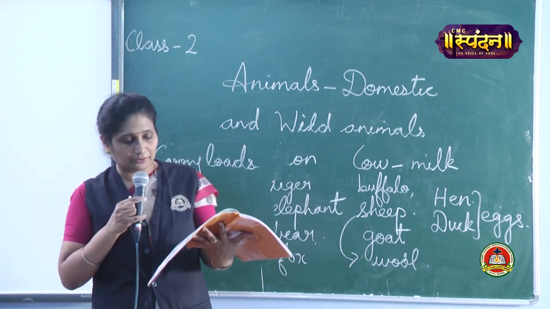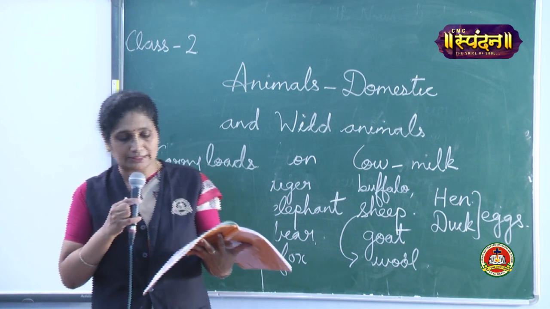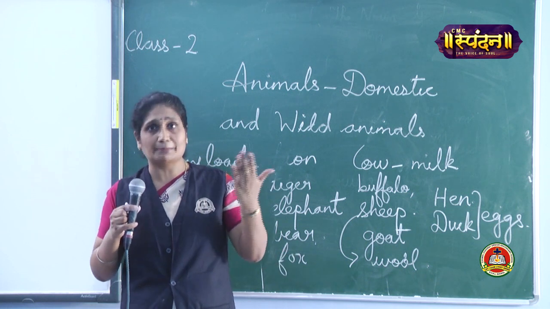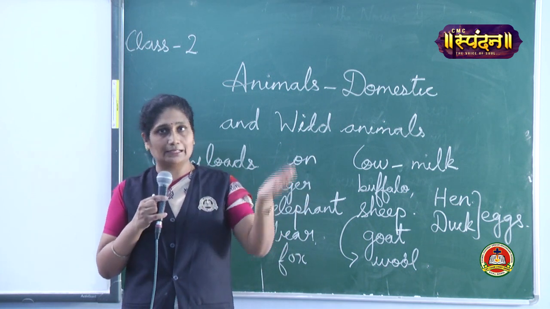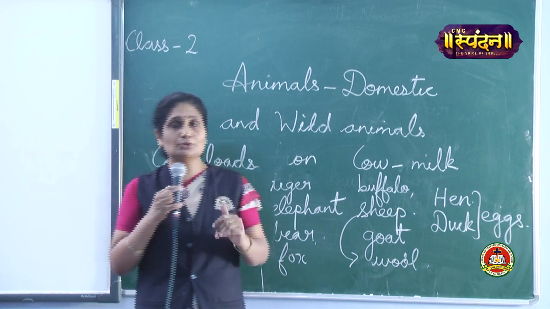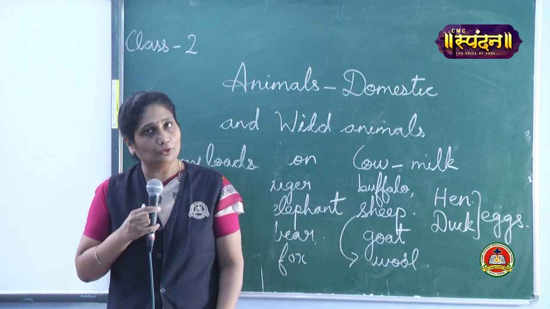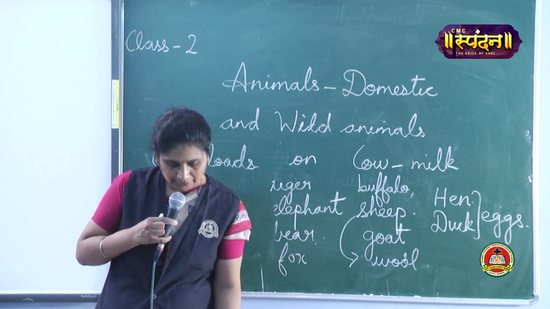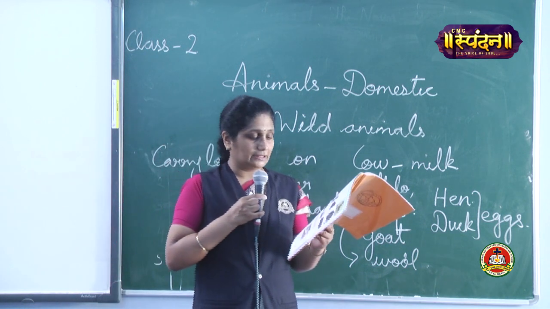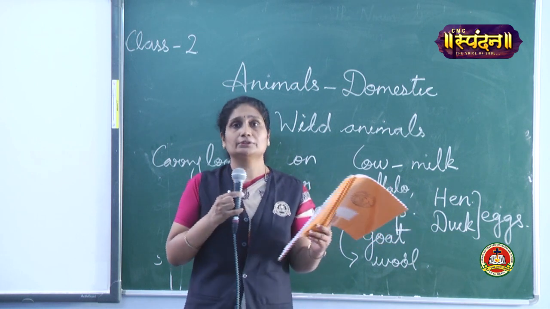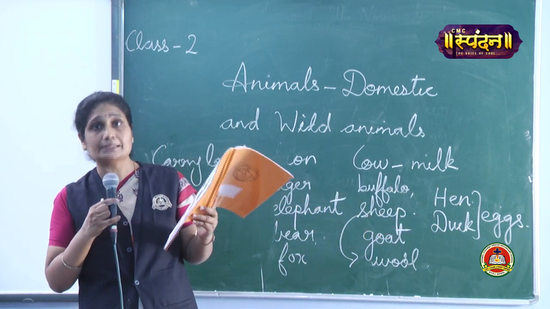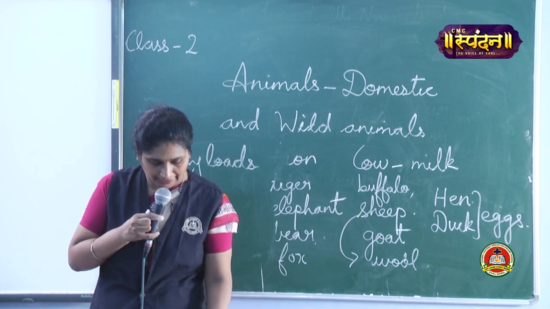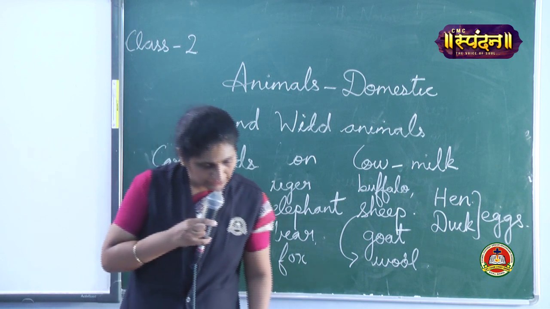So even the dung does not go waste. It is used as manure and fuel. The dung of the animals is used as manure for the plants. They are good for the plants. Okay. So in modern times it's used to produce cooking gas. We produce cooking gas also from this dung of the animal. Animals are useful to us in many ways. So they are our best friends.